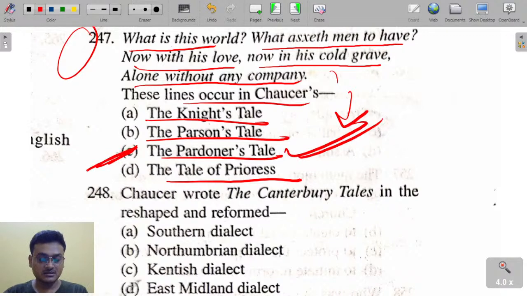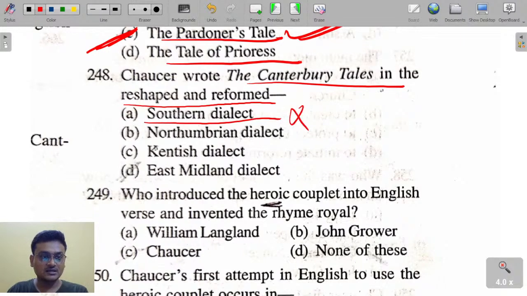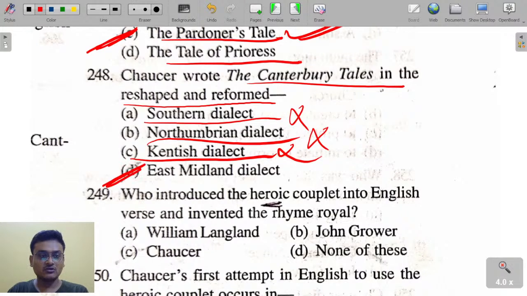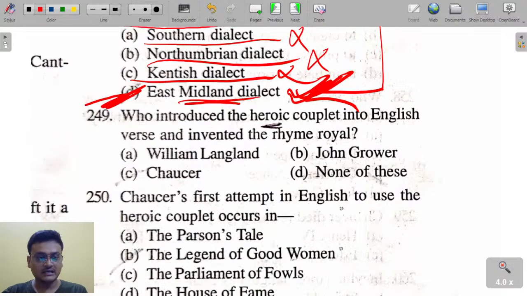Chaucer wrote the Canterbury Tales in the received and reformed Southern dialect, Northumbrian dialect, Kentish dialect. Chaucer wrote the Canterbury Tales in East Midland dialect. That is the East Midland dialect.